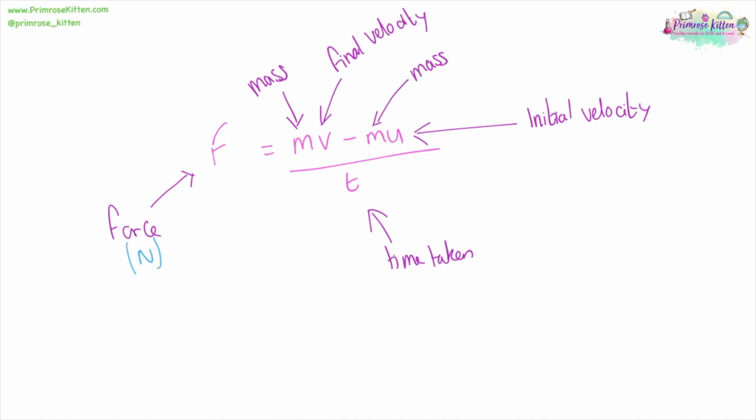We can say that force is equal to mass times final velocity minus mass times initial velocity over time taken. Where force is measured in newtons, mass is measured in kilograms, final velocity in meters per second, mass again in kilograms, initial velocity in meters per second, and time taken in seconds.